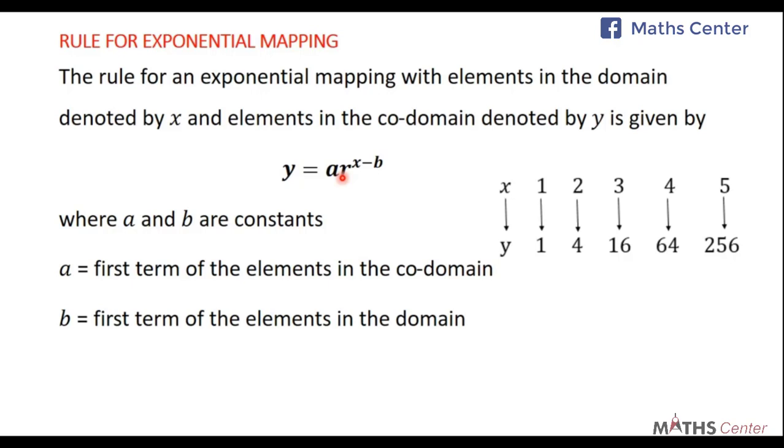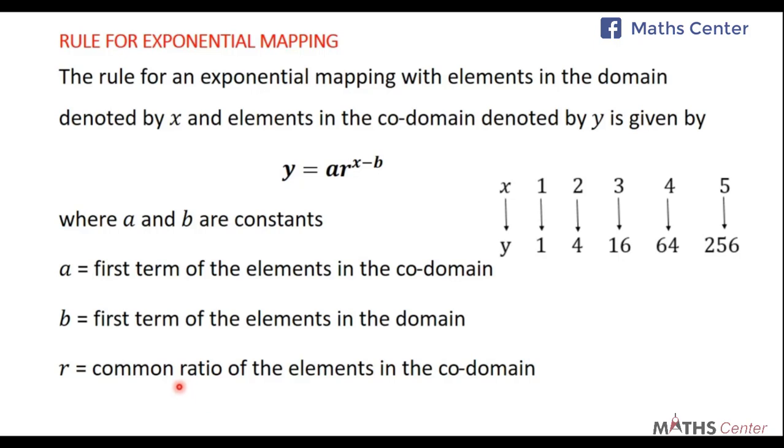Now what are we left with? R. Remember, we are finding A, R, and B. We found A and B. How do we find R? R is the common ratio of the elements in the codomain. How do you find the common ratio? You take an element and you divide it by the previous element. So you take 4, you divide by the previous element here, which is 1. And since that is constant, it will be the same for all of them. You can choose to take 16, you divide it by the previous element, you are still going to get 4. So R represents the common ratio.